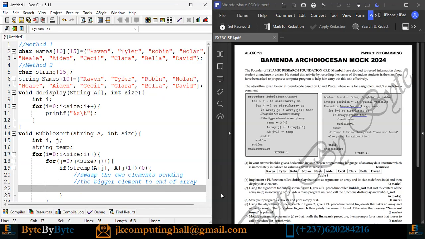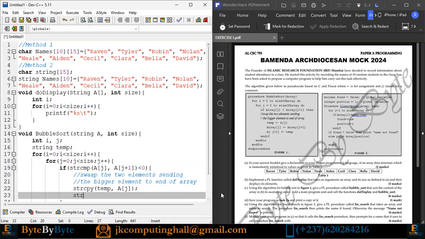And we know that we cannot initialize a string as we initialize a normal variable, because a string is an array and we cannot just assign an array like that. We need a particular string method, which is what? The string copy. So what do I have? String copy. I am copying into temp. And what am I copying into temp? A at position j. Then I copy again